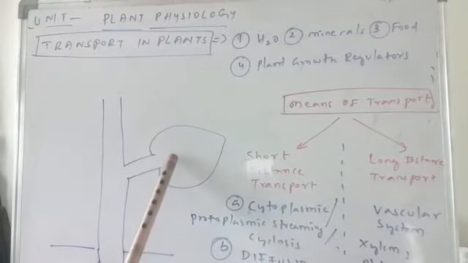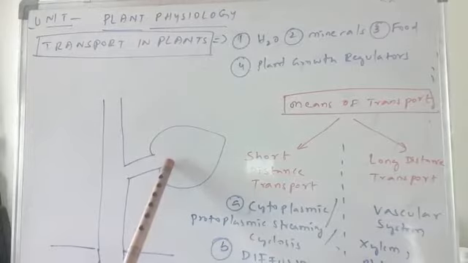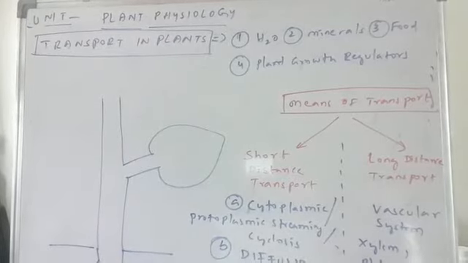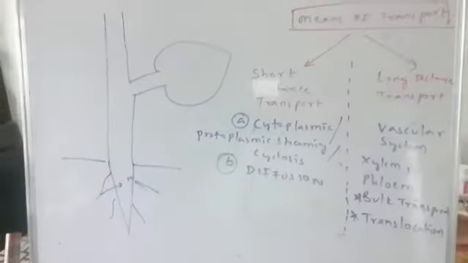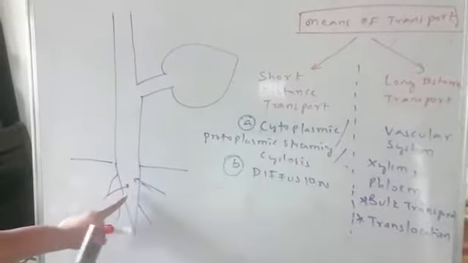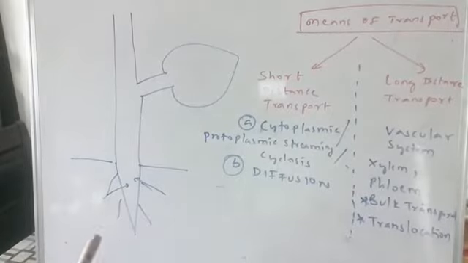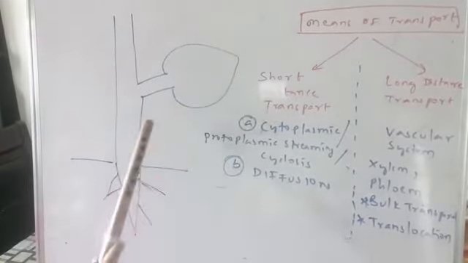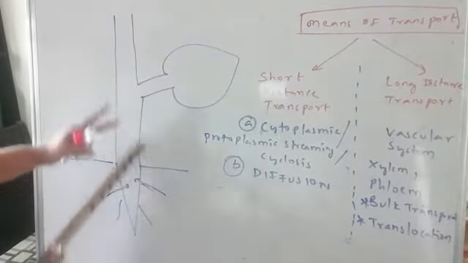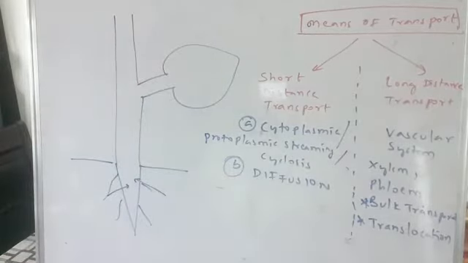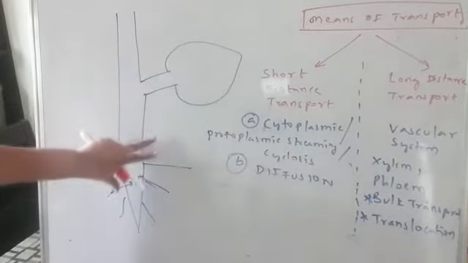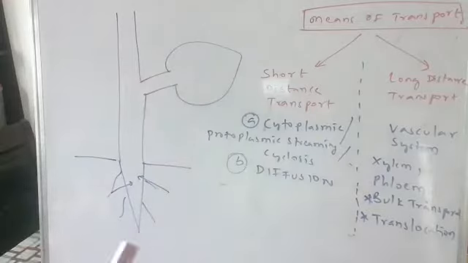Now from the leaf, the food has to be transported to various parts of the plant. Imagine from the leaf, the food has to be transported to the root, because root cannot synthesize food. So again, the food has to be transported to various places, to the root, or wherever the food is required, to the growing regions.